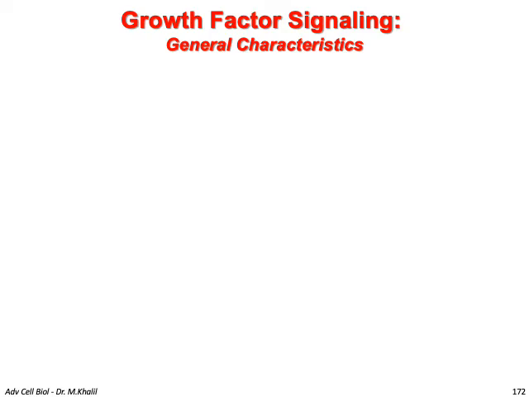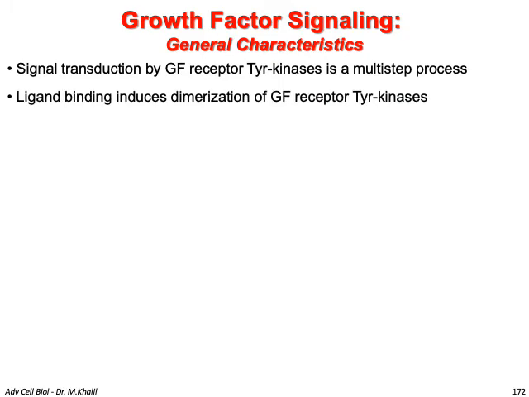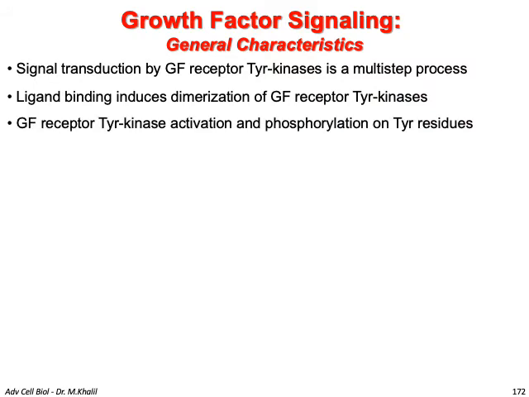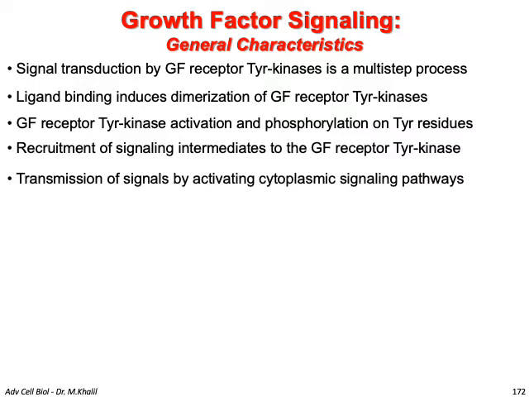We will talk now about the general characteristics of growth factor signaling. Signal transduction by growth factor receptor tyrosine kinases is a multi-step process. Ligand binding induces dimerization of the growth factor receptor tyrosine kinase. This tyrosine kinase activation and phosphorylation leads to the phosphorylation of a tyrosine residue on the receptor. This leads to the recruitment of signaling intermediate proteins to the receptor tyrosine kinase. The transmission of signal occurs by activating cytoplasmic signaling pathways.